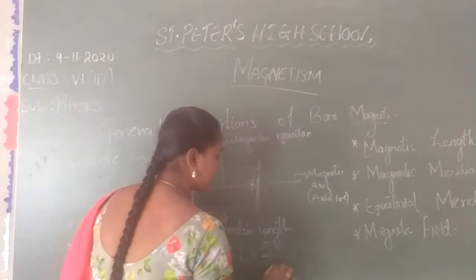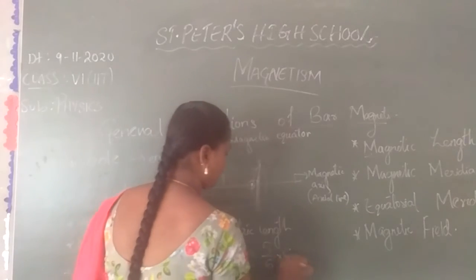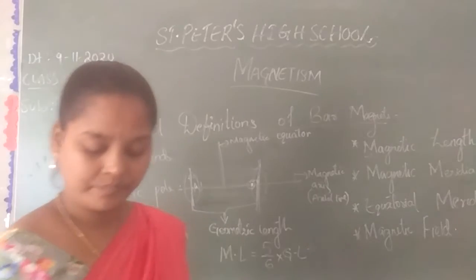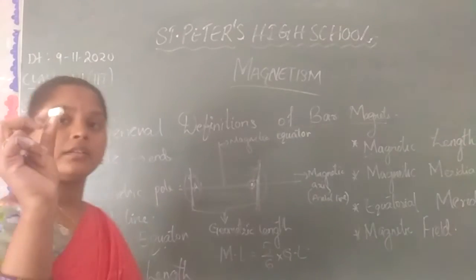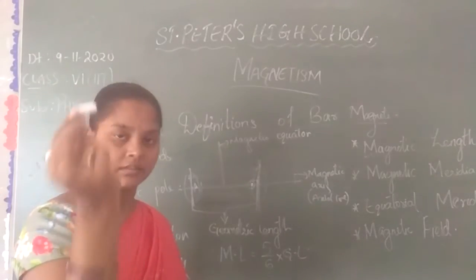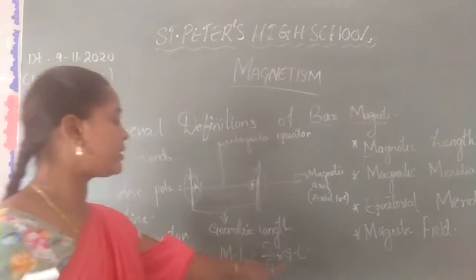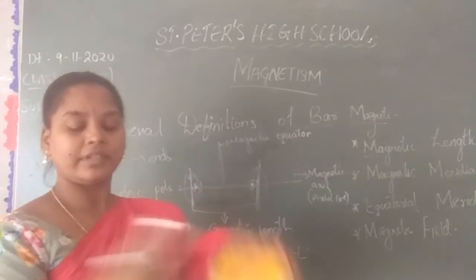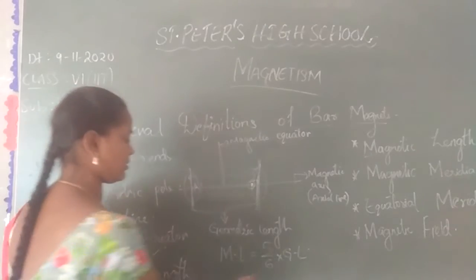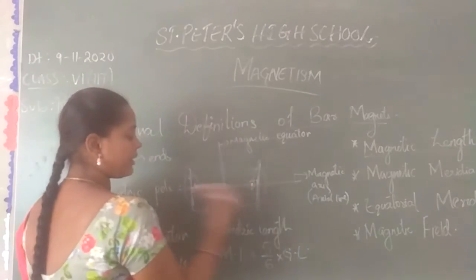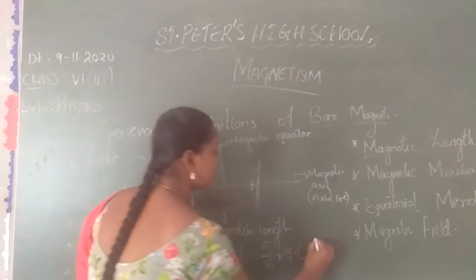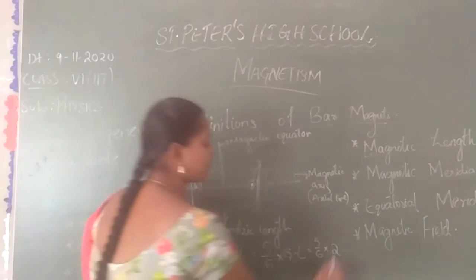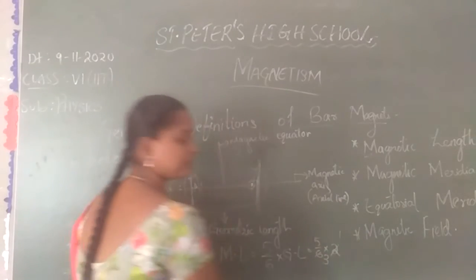So we have a formula to find the magnetic length: 5/6 into the geometric length of the magnet. To know the magnetic length of this magnet, we first have to know the geometrical length, which can be measured by the scale. For example, if the geometrical length of this magnet is 2 centimeters, we can write it as 5/6 into 2.